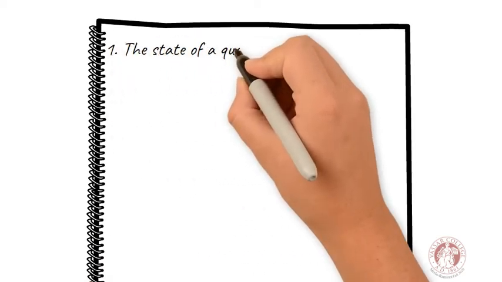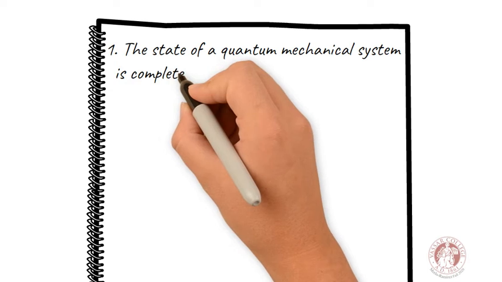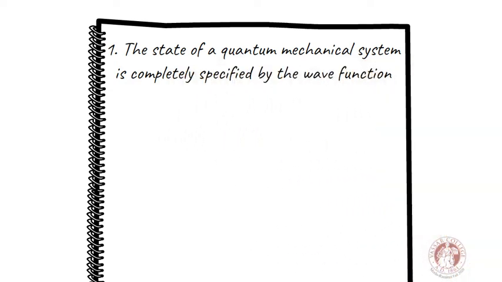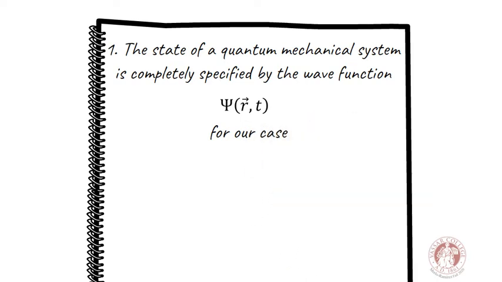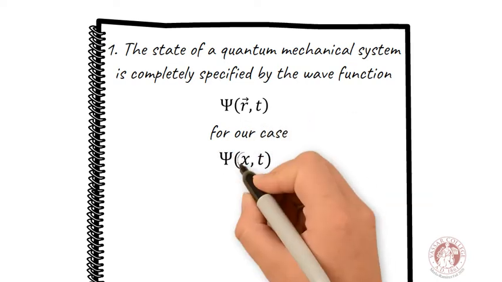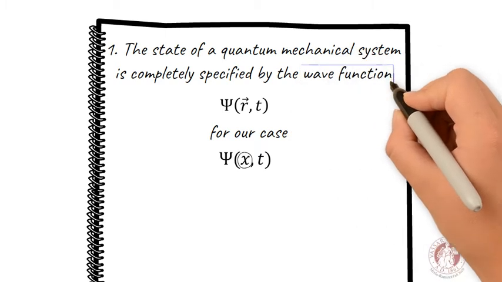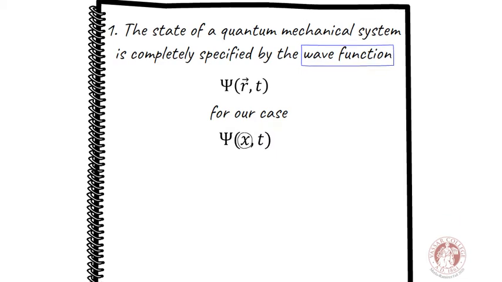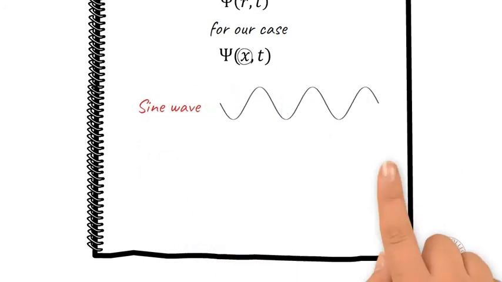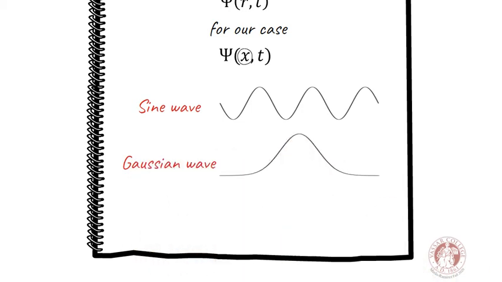1. The state of a quantum mechanical system is completely specified by a wave function. In the cases we will analyze, we are going to consider a one-dimensional system, then the wave function is only dependent on x. On the other hand, it has to be understood that the wave function can have any shape, as long as it is continuous and single-valued. However, the most common wave functions are the sine, Gaussian, and wave packet.